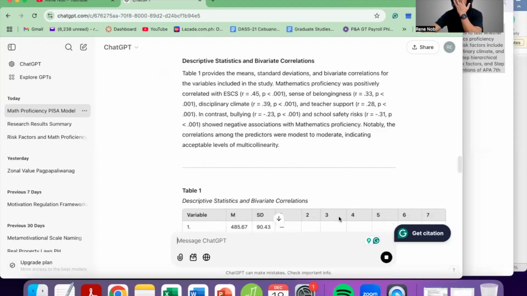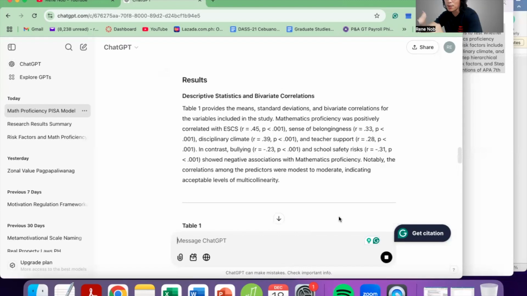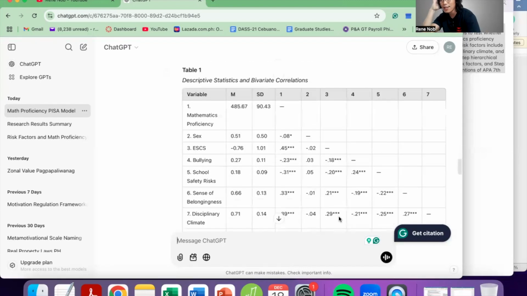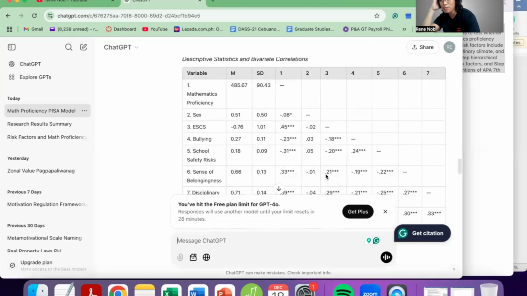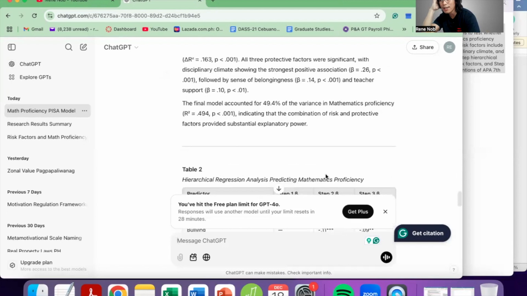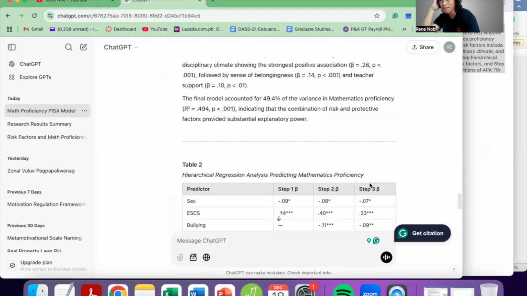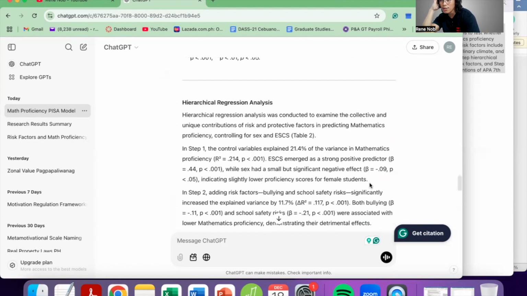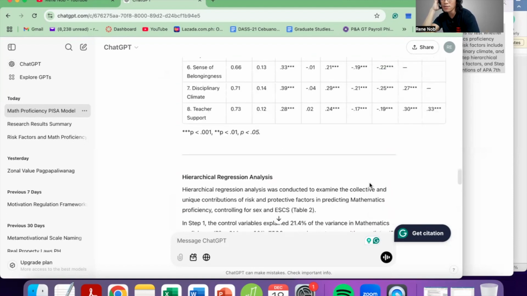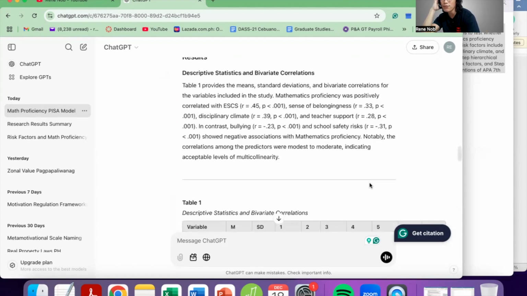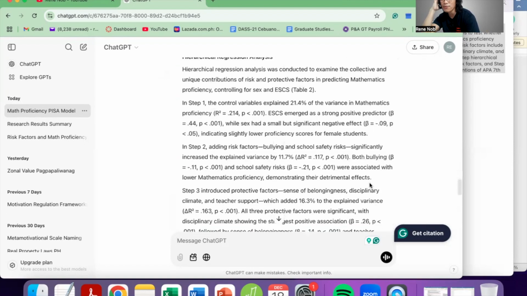All right, so this is our alternative result. Let's check the tables. The tables are pretty much the same. Okay. All right. So here, you can check this. This is an alternative version.